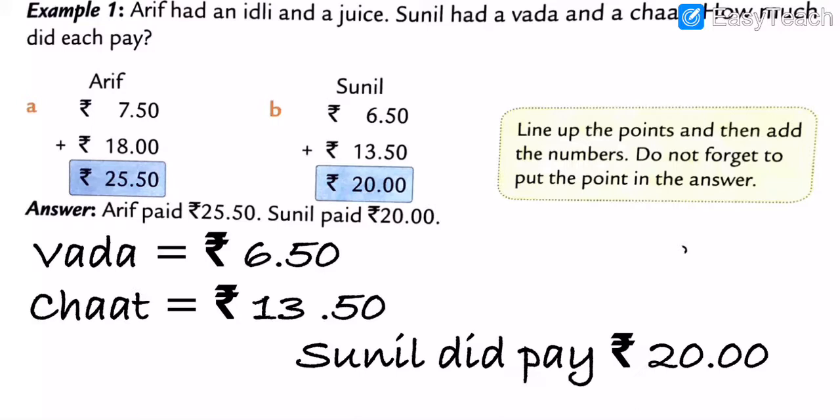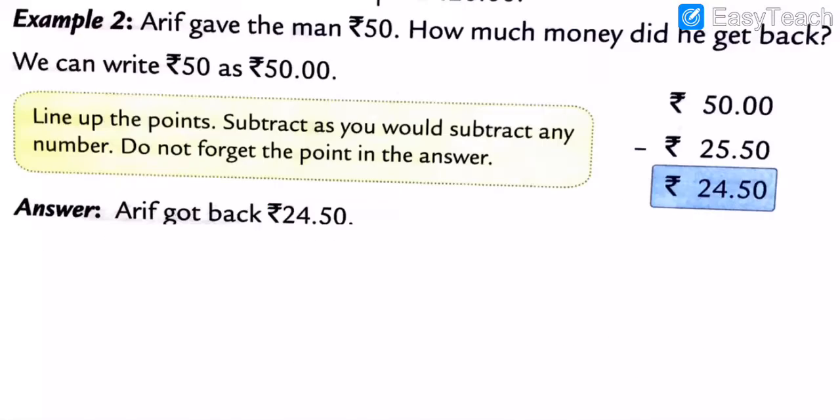I hope you have done it, dear students. So then we will move on further. Question number B. Arif gave the man 15 rupees. So how much money did he get back? We can write 15 as